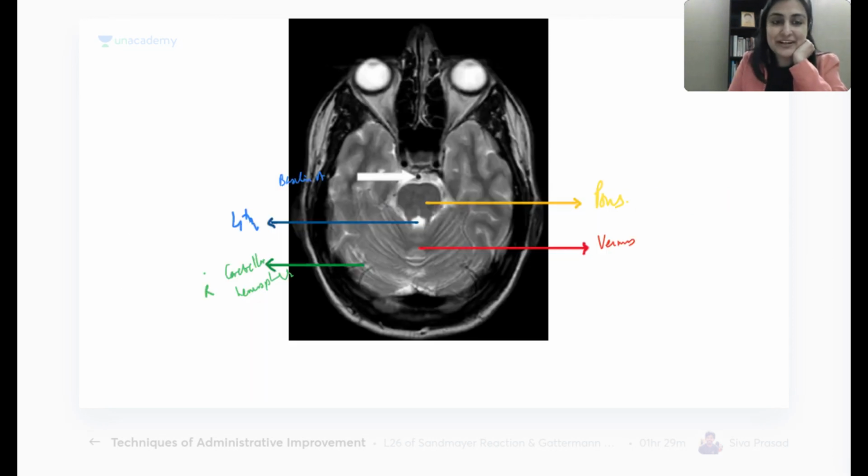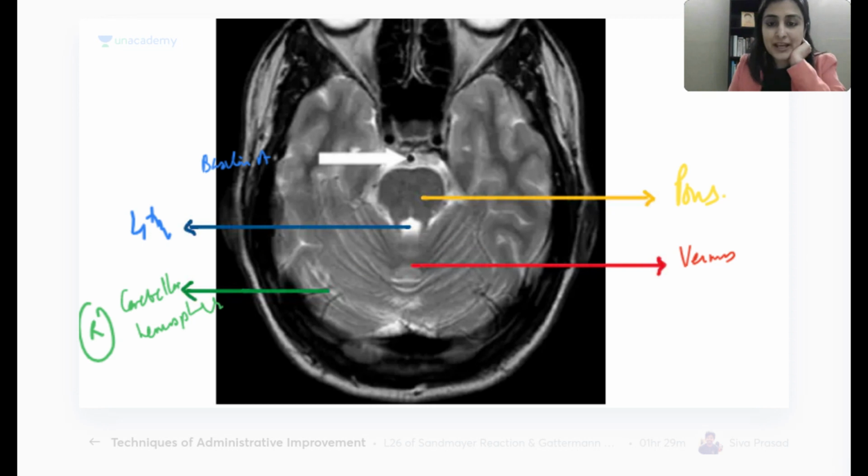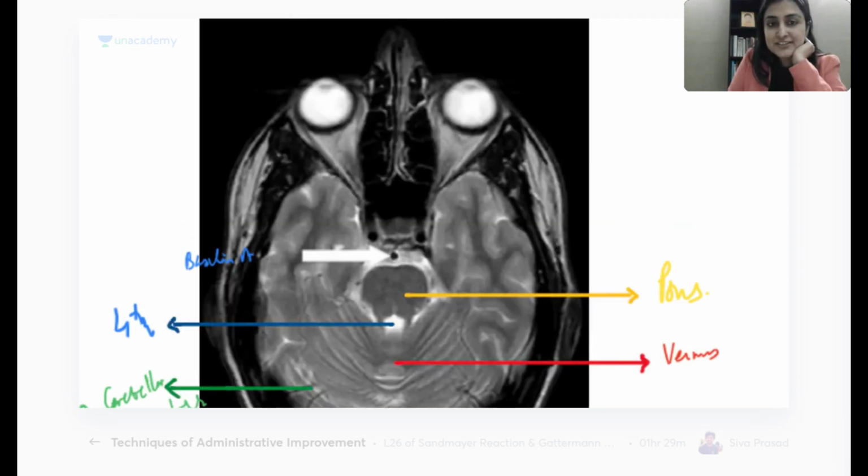Right? Okay, wonderful. So this is our right cerebellar hemisphere right here. Okay, cool. Now tell me, what is in front? What are these structures? These are our eyes, correct? So you can see that these are the eyes, and then you have the, we will talk about this. So this is the eyeball basically.